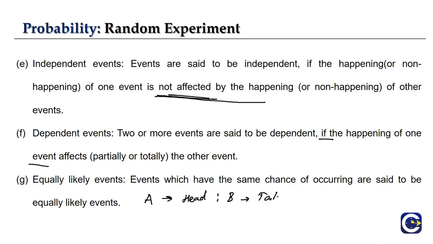Same with a dice. We can throw a die randomly, and if we talk about the event of getting 1, the event of getting 2, the event of getting 3, and so on, all these events have the same chance of occurring. So all these events are also called equally likely events. When we say equally likely events, they should have the same chance of occurring. Then only can we say those events are equally likely events.